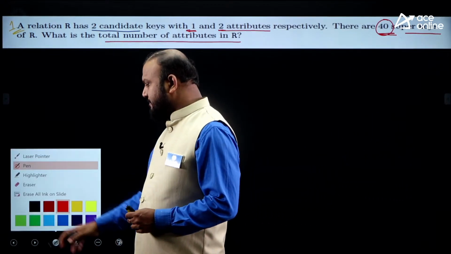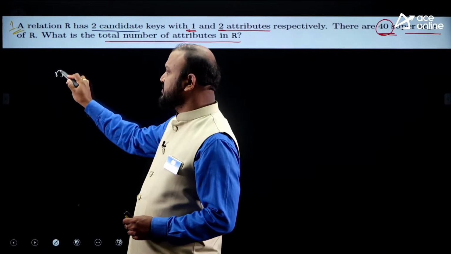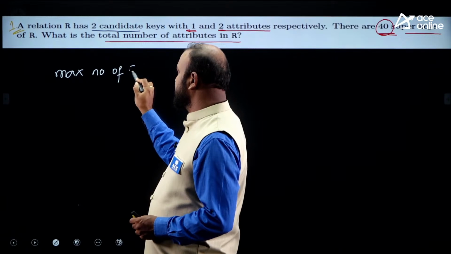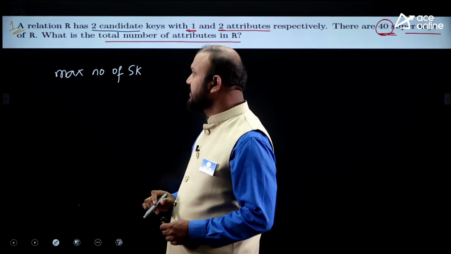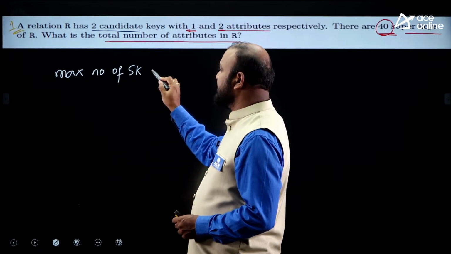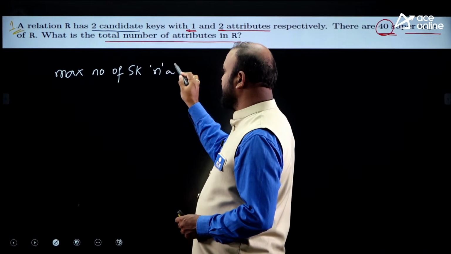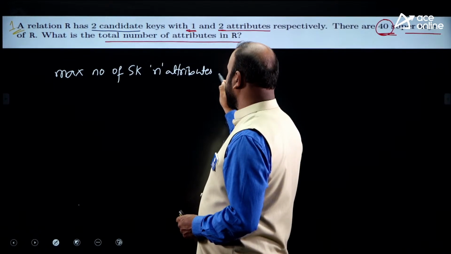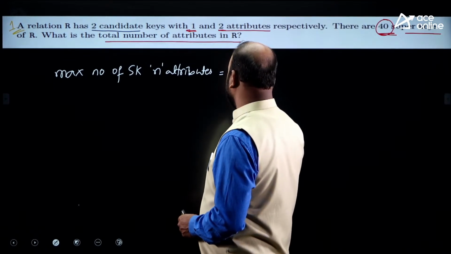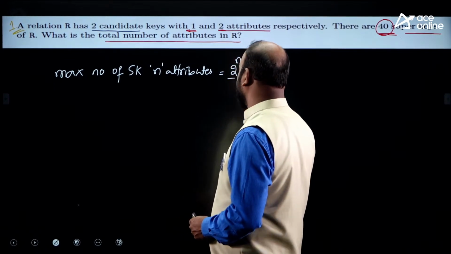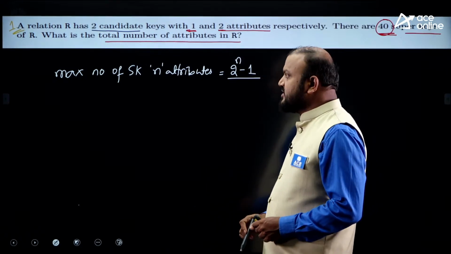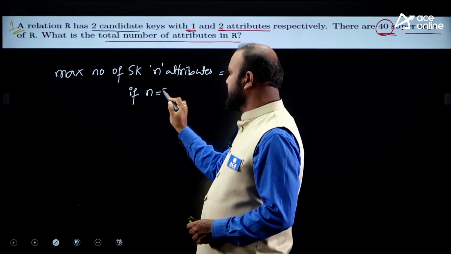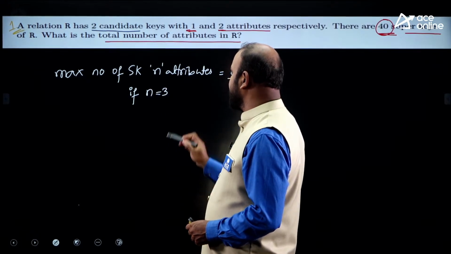As we know, the maximum number of super keys possible for a relation with n attributes is equal to 2 to the power of n minus 1. Suppose n equals 3 attributes, how many maximum super keys are possible?